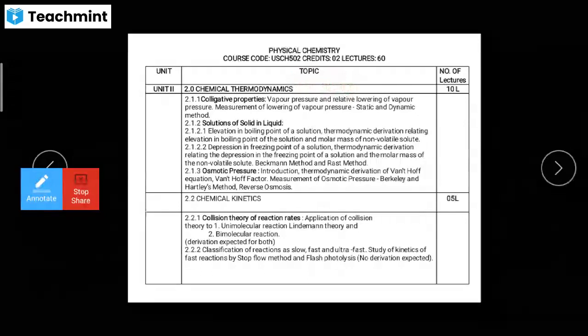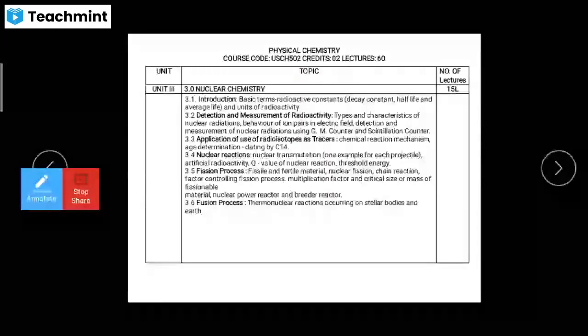Here the application of this collision theory is there, and then we have to classify the reactions based on their mechanism. We have to study the kinetics of these reactions, especially the fast reactions, which are in your syllabus, by the stop flow method and the flash photolysis method. In detail we will see during the lecture.